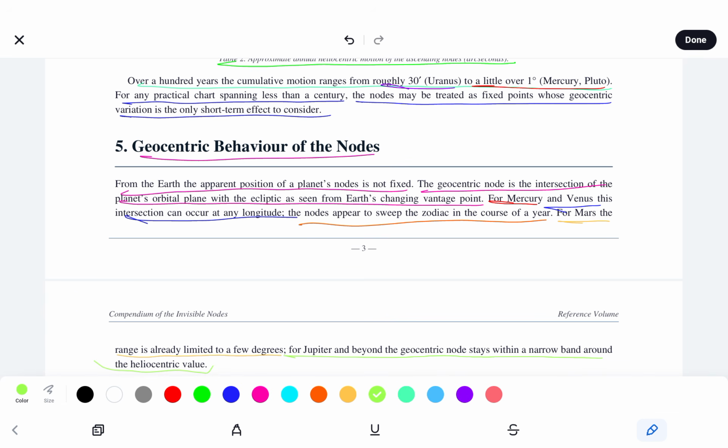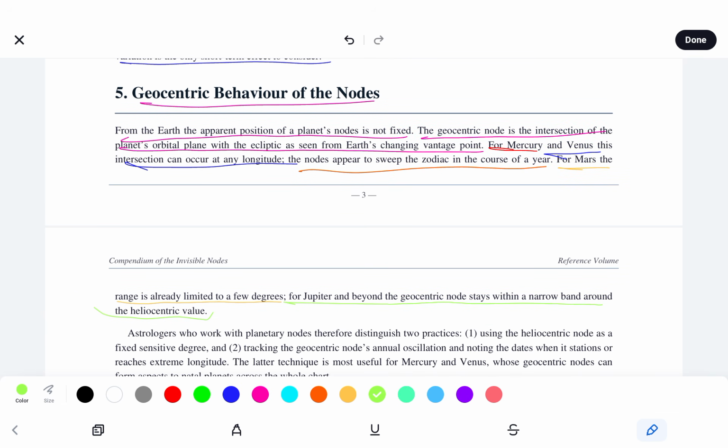The geo node is the intersection of the planet's orbital plane with the ecliptic, as seen from Earth's changing vantage point. For Mercury and Venus, this intersection can occur at any longitude. The nodes appear to sweep the zodiac in the course of a year.